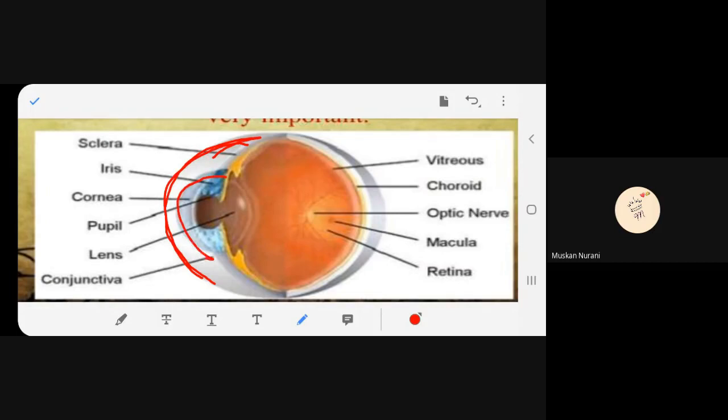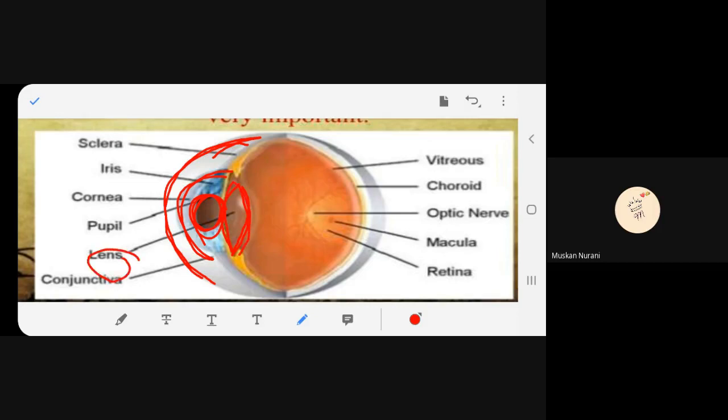What do you have, beta? Cornea. Got it? Inside the cornea, you have this brown or black colored pupil. What is it called? Center portion? Pupil. Behind the pupil, we have the lens. Can you see this? This is the lens. Behind the pupil is the lens.